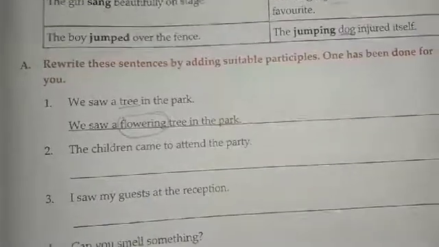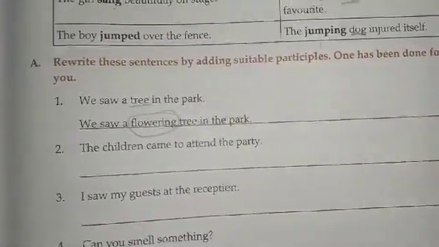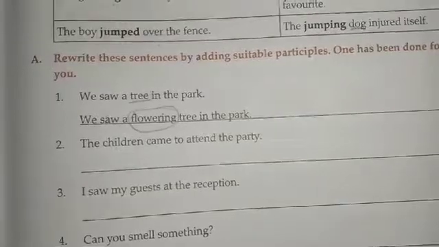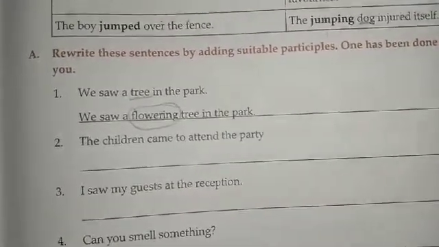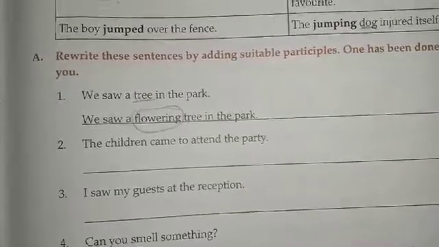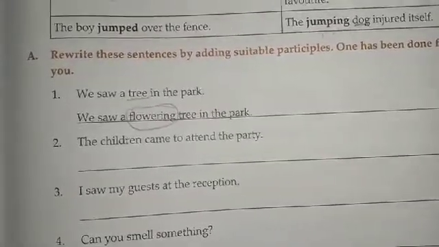You can just think about different participles. There are many participles. It's not necessary that you have to use only this participle. You can use any participle that you want according to your thinking, according to your imagination. So here they have given, we saw a flowering tree in the park. So this is the participle.